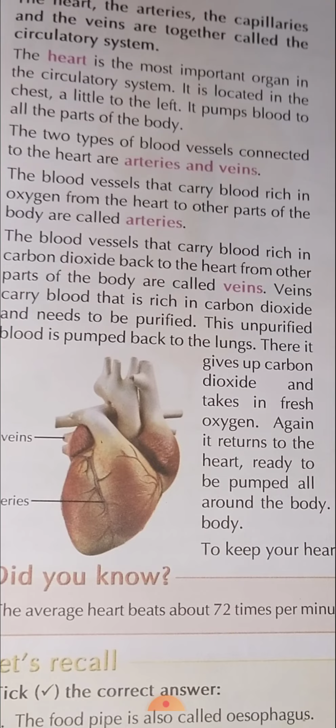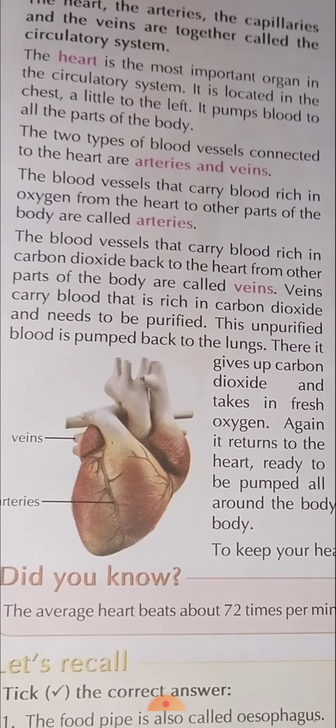Okay. The blood vessels that carry blood rich in carbon dioxide back to the heart from other parts of the body are called veins. So, as the arteries give the oxygen rich blood to the whole body, the veins take the carbon dioxide rich blood out from the body. Okay. So, the arteries are taking care of the oxygen in our body and veins are taking care of the carbon dioxide of the body.